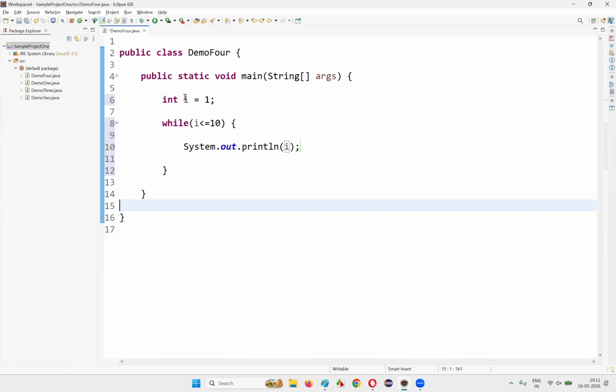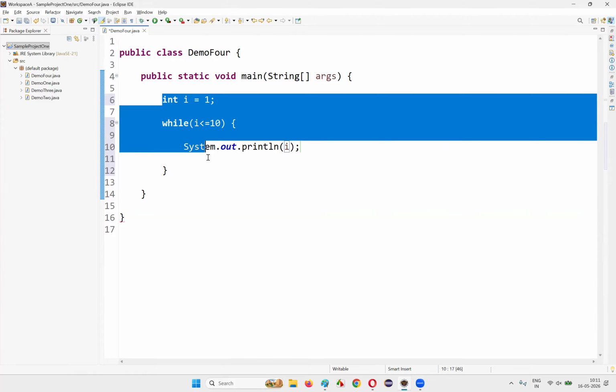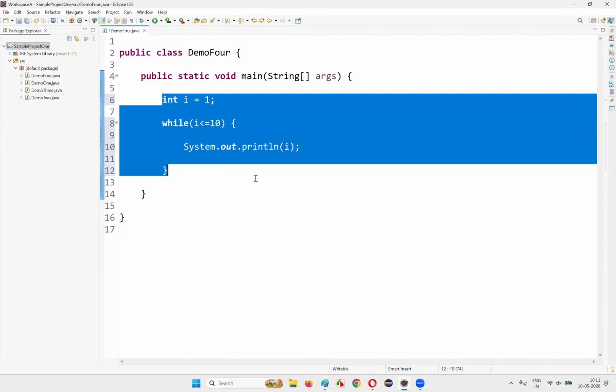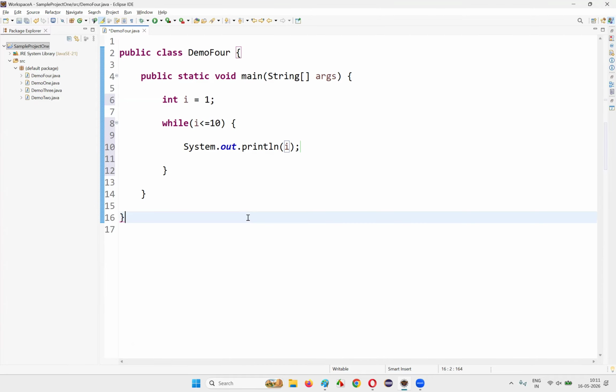A lot of people think that this particular program will print the numbers from 1 to 10, which is wrong. Why, I'll explain. Here, when I'm declaring I and storing the value 1 into this I, currently I is storing which value? 1. Now while 1 is less than or equal to 10, true or false? Yes. 1 is less than 10. So this conditional expression is resulting in true.